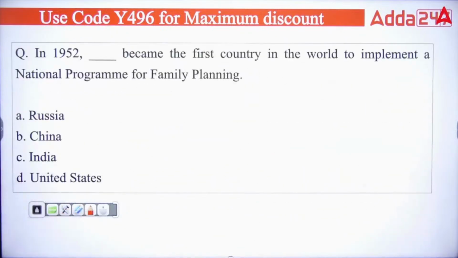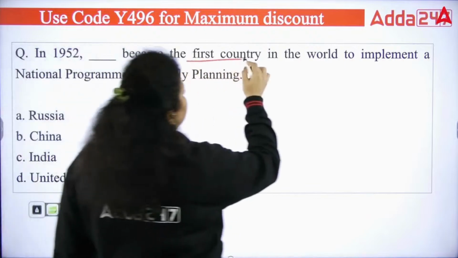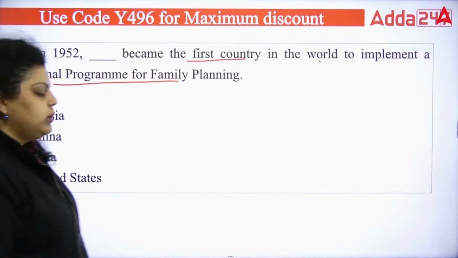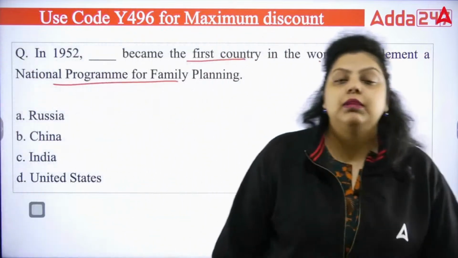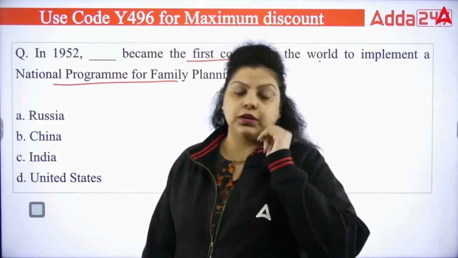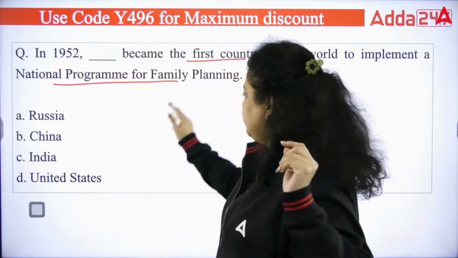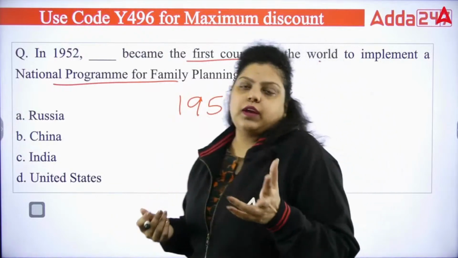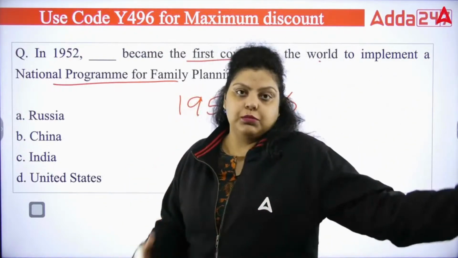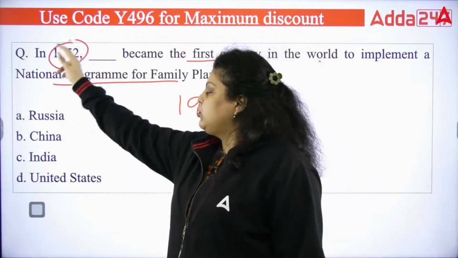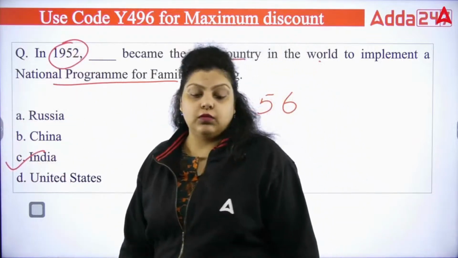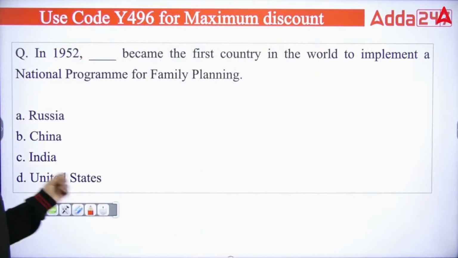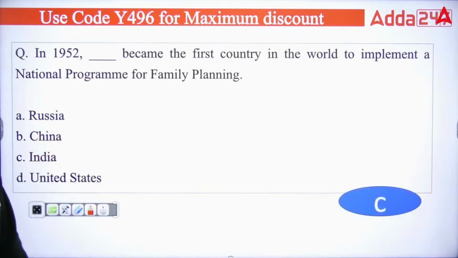Next. In 1952, dash became the first country in the world to implement a national program for family welfare. So I have told you in the first 5-year plan, India introduced the family welfare program to control the population. And it happened in the first 5-year plan because the first 5-year plan started in 1951 till 56. The first 5-year plan used to be made by the Planning Commission. And it was introduced in 1952. It means the country is India. India was the first country that implemented a national program of family planning to control the population. And the right answer is India.